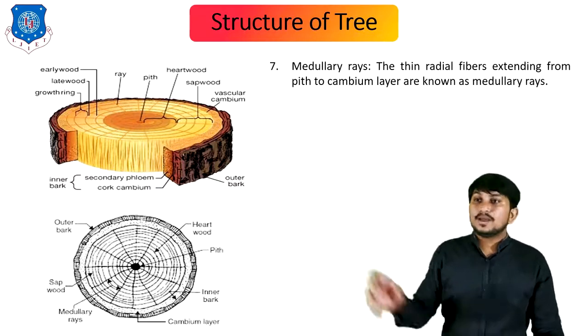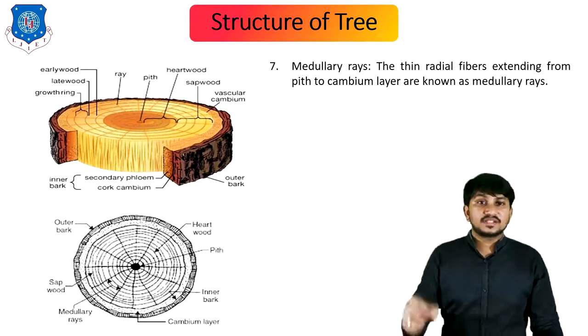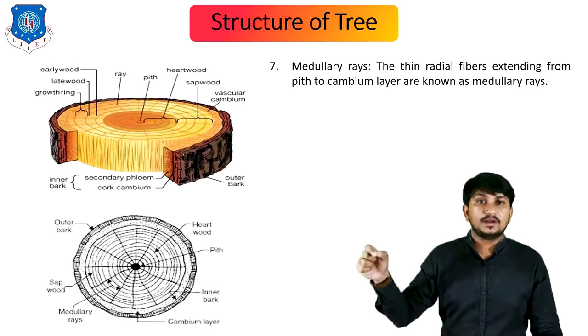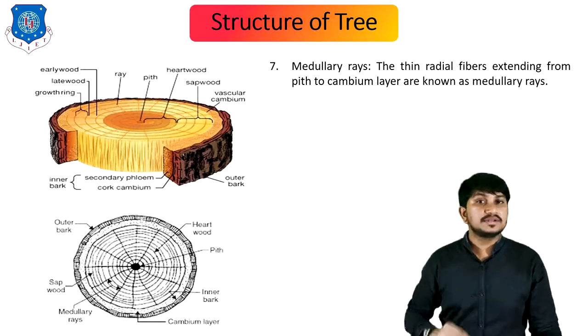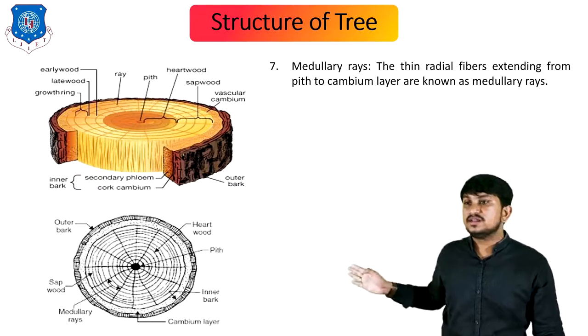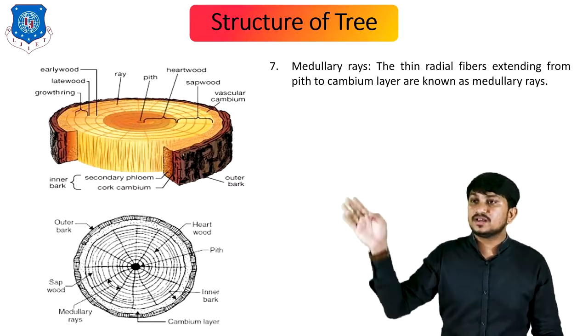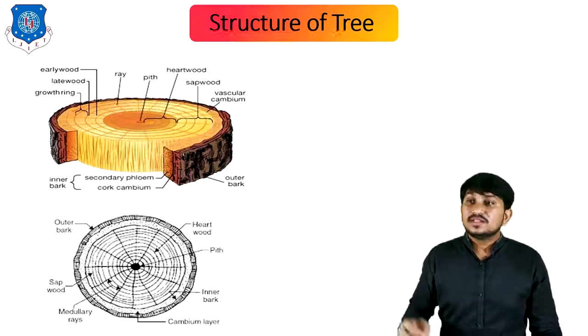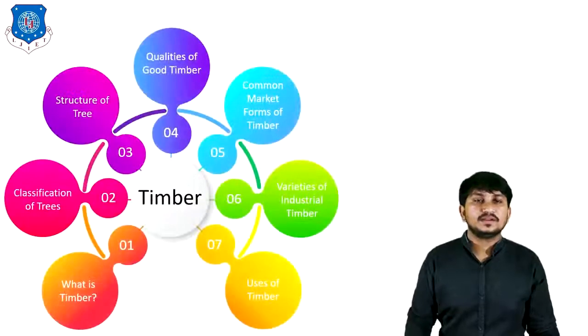Seventh is medullary rays. The thin radial fibers extending from the pith or medulla to the cambium layer are known as medullary rays. You can clearly see medullary rays in this figure and also in this figure. That's all about the structure of the tree.